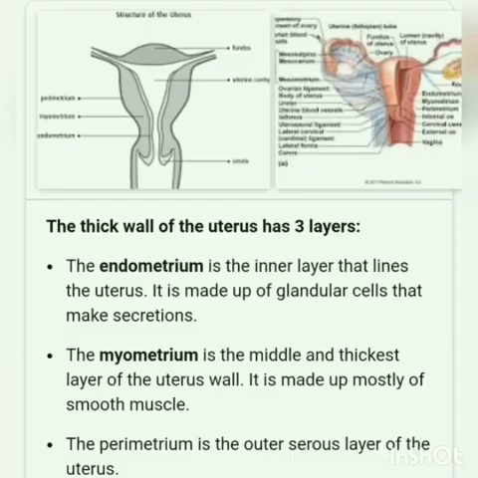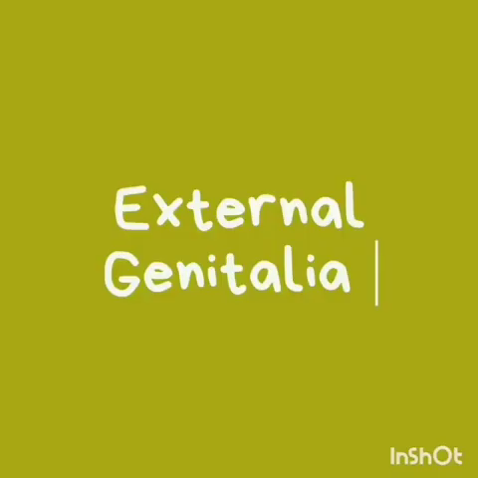The wall of the uterus has 3 layers of tissues. The outermost layer is the perimetrium, the middle muscular layer is called myometrium, and the inner glandular layer is called endometrium. The vagina is a large fibromuscular tube that extends from the cervix to the exterior. The external genitalia comprise labia majora, labia minora, hymen and clitoris.